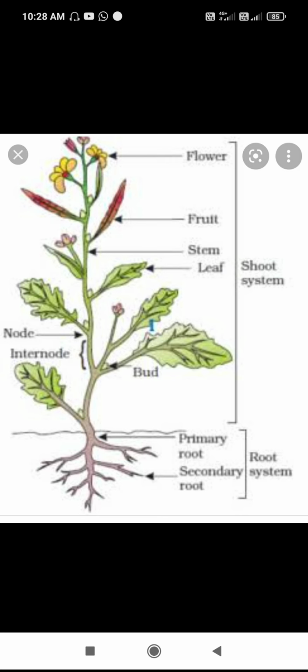In its morphology, it resembles dicotyledonous plants very much because of its leaf shape and reticulate venation.